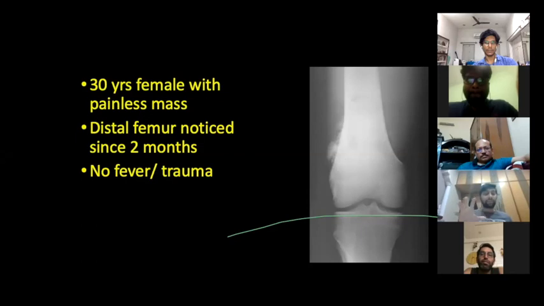First we try to see whether the swelling has diffuse margins or well-defined margins, because that gives a clue whether it is a benign swelling or a malignant swelling.